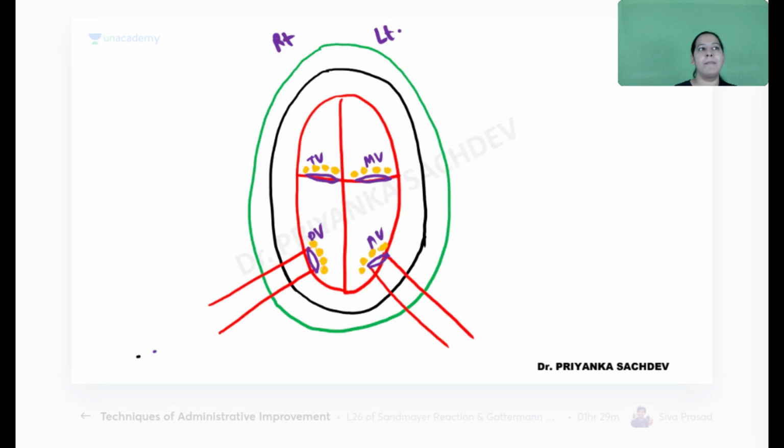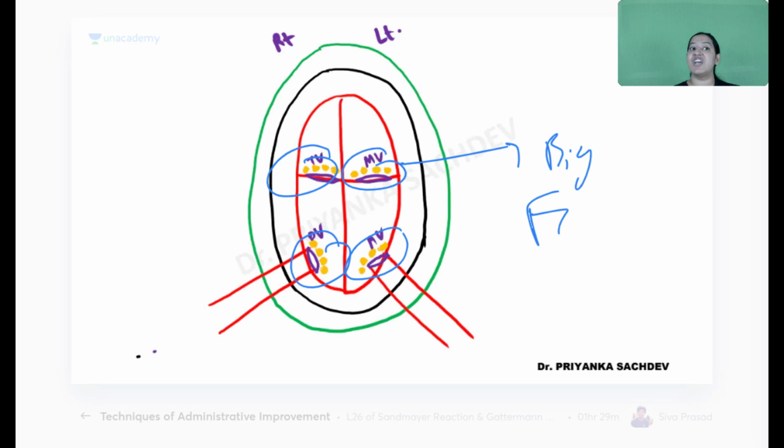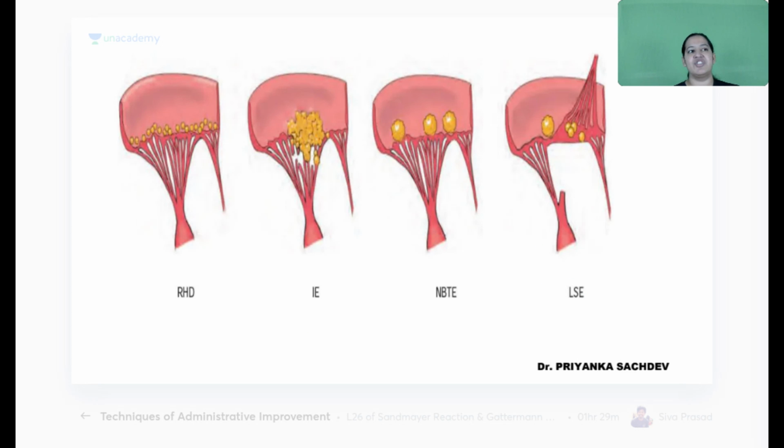So in both of them, ABE and SABE, vegetations are formed on the walls. The vegetations are big in size. They are large, they are fragile, they are destructive, which is seen in our case. You see the vegetations here.